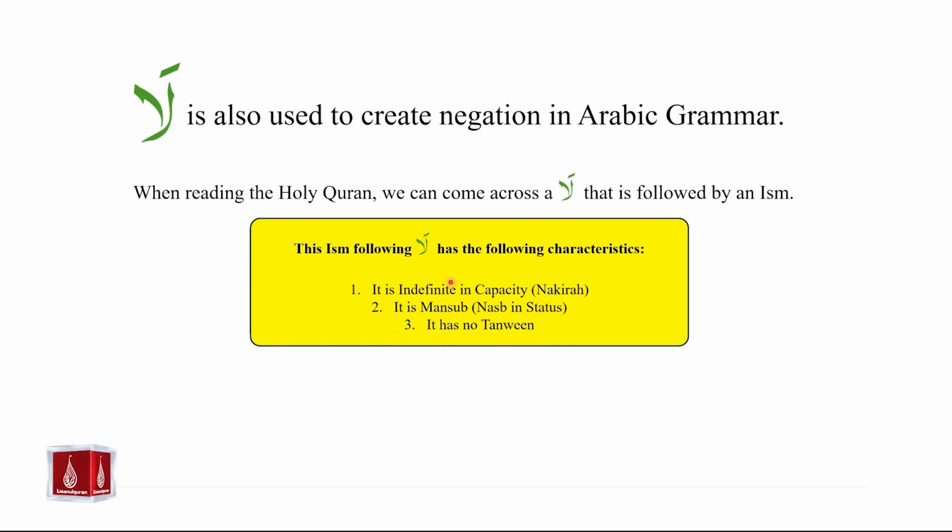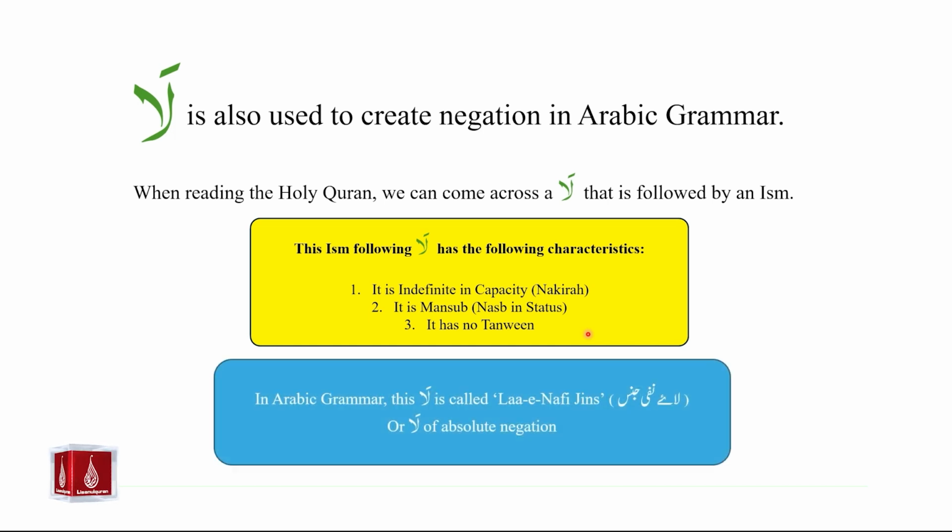Once again, when we are reading the text of the Holy Quran, we will come across a la which is followed by an ism that is nakra or indefinite in capacity. It is mansoob and it has no tanween. In Arabic grammar, such a la will be called Laa-e-Nafi jins. The terminology is Laa-e-Nafi jins, or we can call it the law of absolute negation.